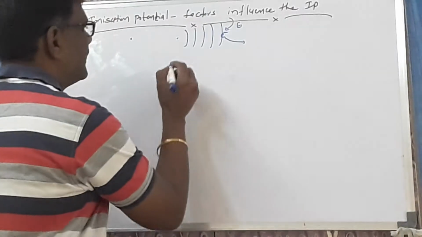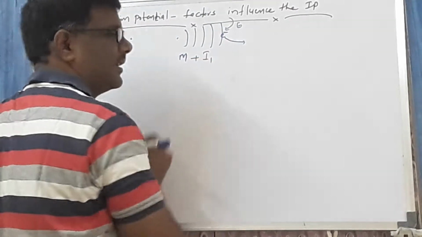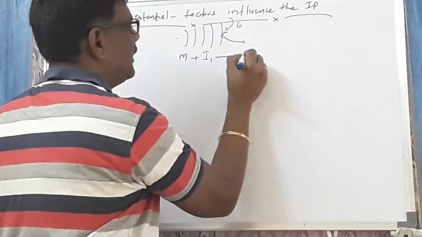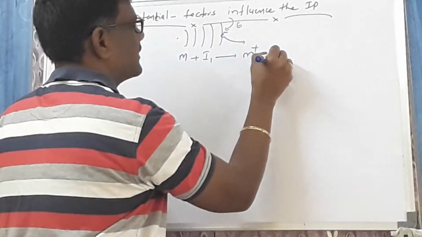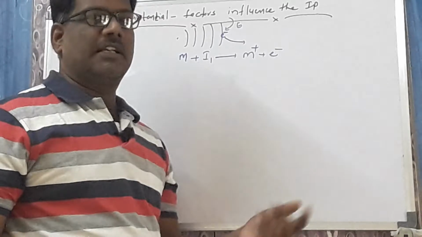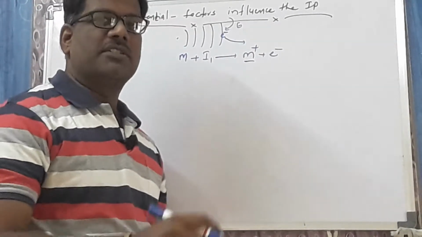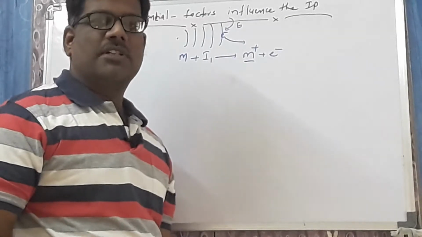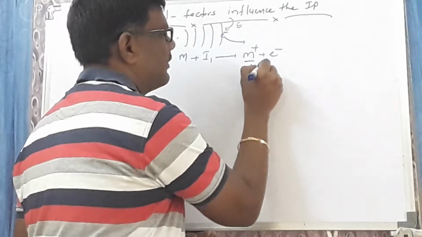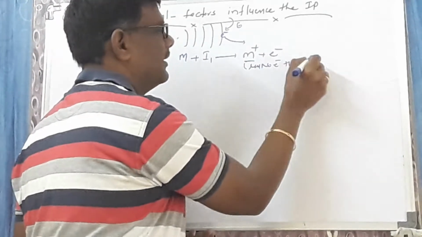Here I will take the mathematical equation. M is a neutral atom. By supplying some amount of energy, which is given as I1, the first ionization potential, it loses one electron and converts into the M plus ion. Whenever an electron is lost, it gives you the cation. What is the M plus ion? M plus ion is called the unipositive ion. How is the unipositive ion formed? By loss of an electron. It will have fewer electrons than protons.